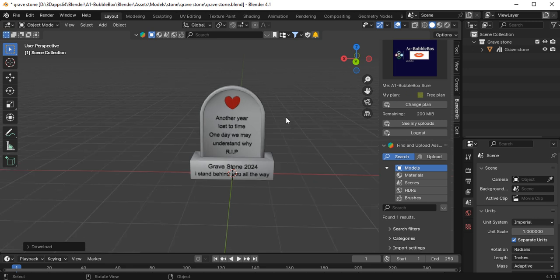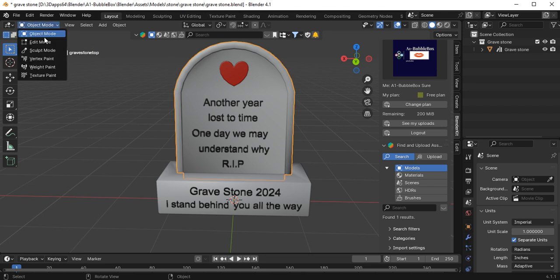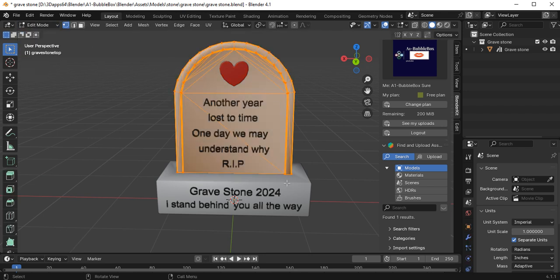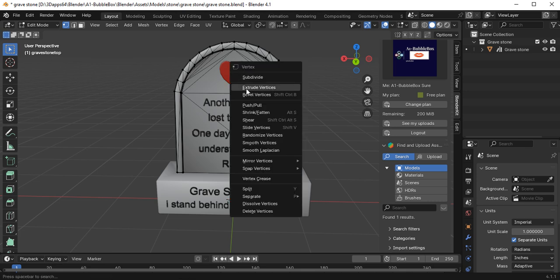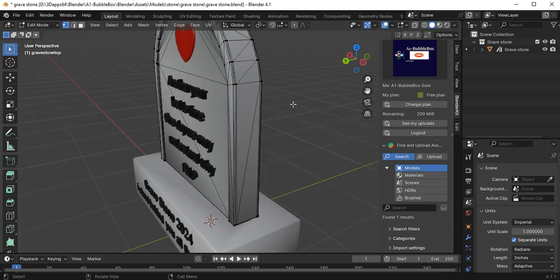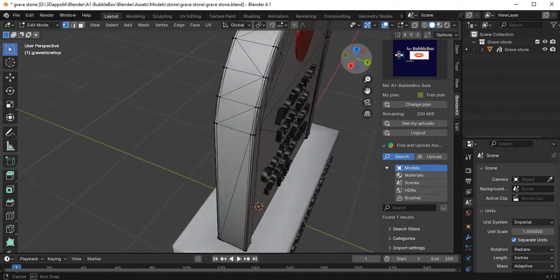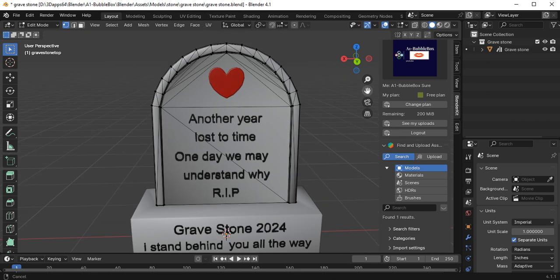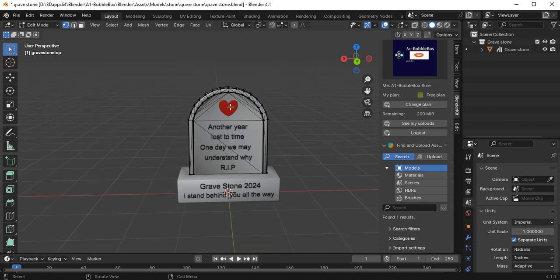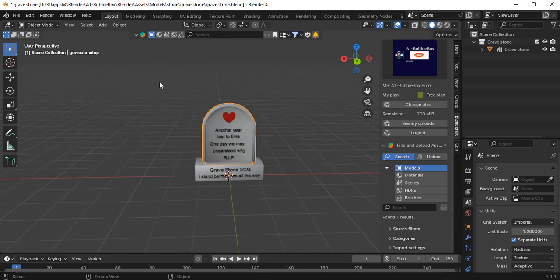But as I said, the beveling issues, if you go here, you click on this, go here, go edit. What they like you to do, they like you to click the edge around here. Click all the edge, right click, and then you want to bevel the edges. Honestly, truly, apart from this, and I only beveled this for the simple reason that it's a tombstone, and tombstones have a bevel around the edge. But now let me show you the beveling issue. I'll show you this, just so Blender understands it.